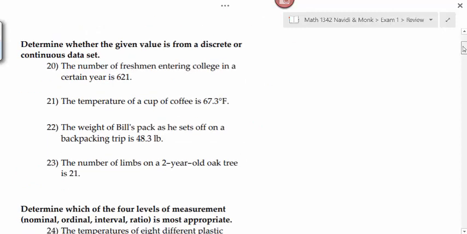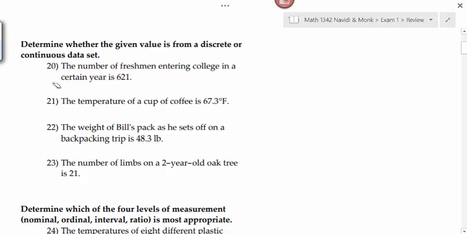In the next set of questions, we're asked to determine whether the given value is from a discrete or a continuous data set. What does discrete mean again? It can be listed or enumerated. You have countably many of something. Continuous then is something that could be measured on a continuum, like a decimal value.